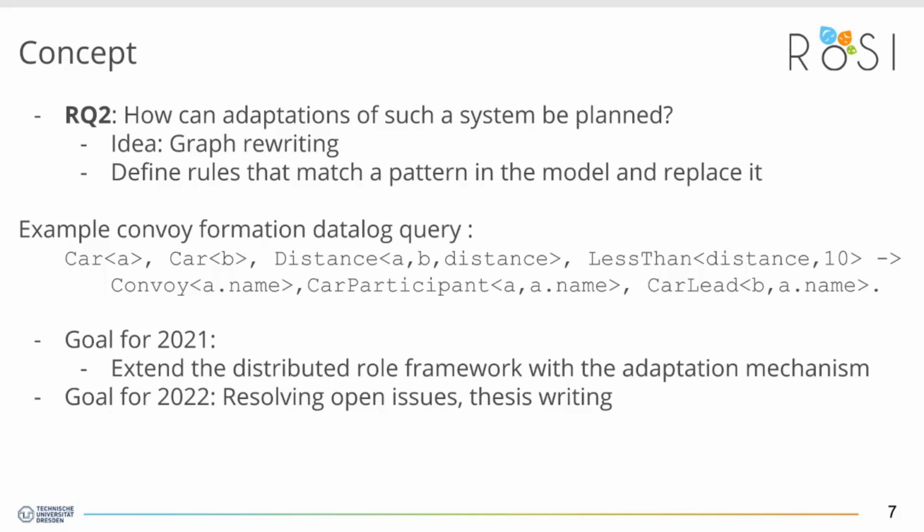But the question is when to add or remove roles, which I expressed here as research question number 2. An interesting approach to that, which I want to investigate, is graph rewriting on the context model. With graph rewriting, you would be able to define rules that match a certain pattern in the model and replace, modify, or drop it entirely.